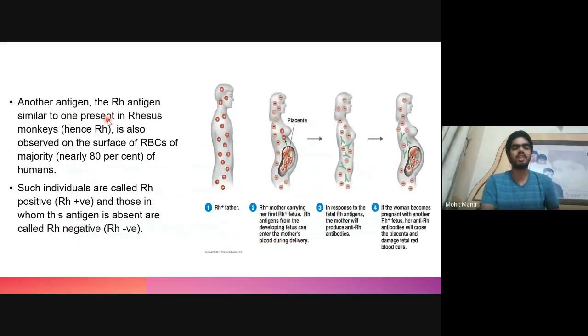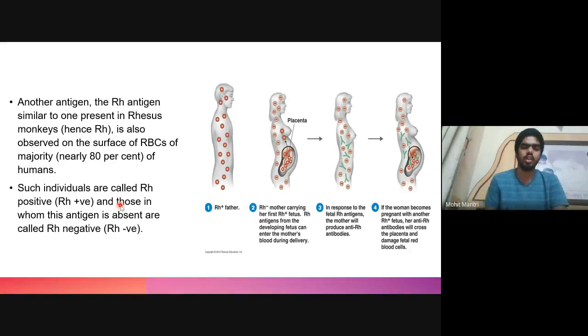Now there is another type of antigen known as Rh antigen, similar to the one present in the rhesus monkey, and therefore the name Rh is given. This is also observed on the surface of RBCs of the majority of humans, around 80%. If this antigen is present, such an individual will be called Rh positive, and if it is absent, Rh negative.